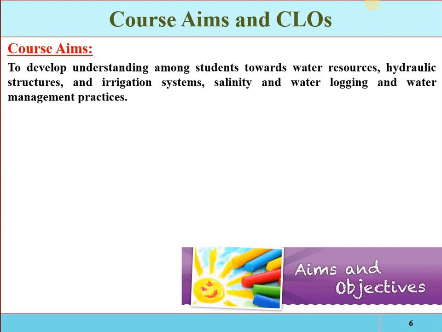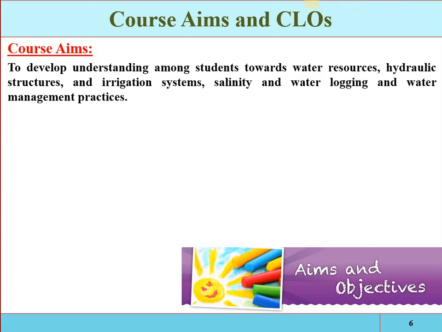We have two means of application of water into a specific area. Either it will be natural rainfall, and if natural rainfall is not available, then we will be applying the water artificially. So the artificial application of water to soil for the raising of crops is called irrigation. And then the planning and designing for that application of water is called irrigation engineering. We can say that the provision of the right amount of water at the right time in the right place, that is irrigation.